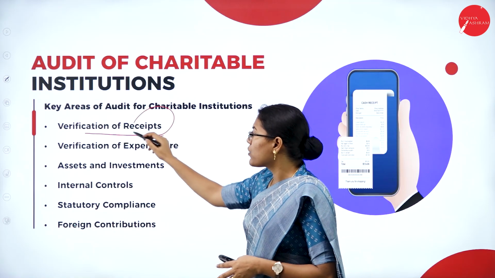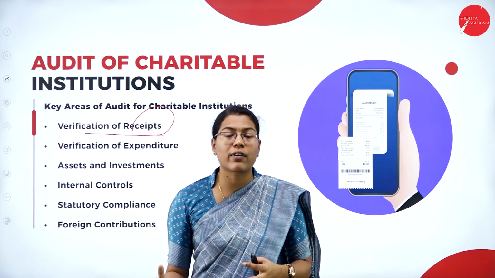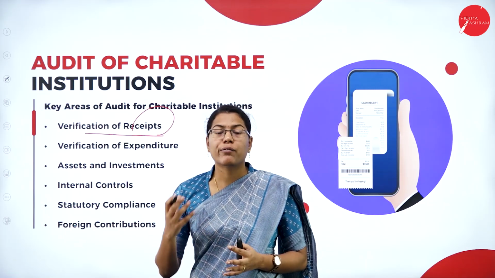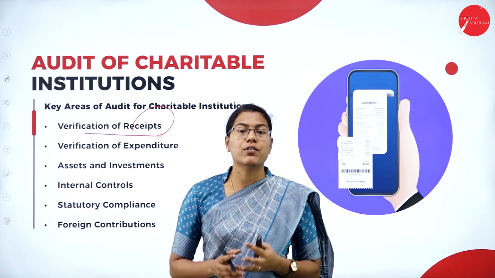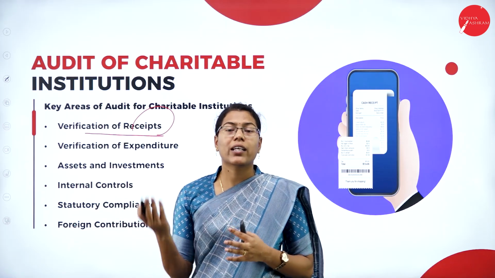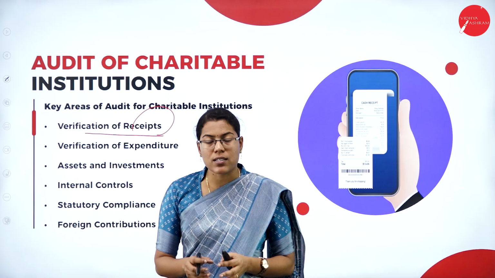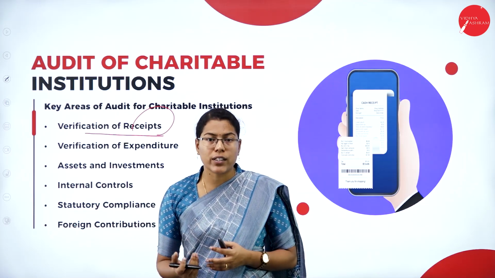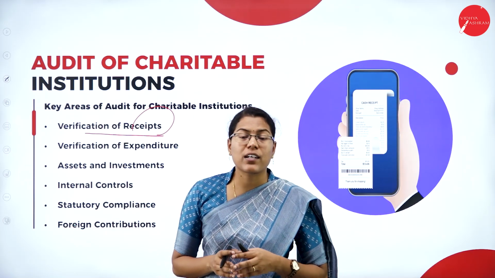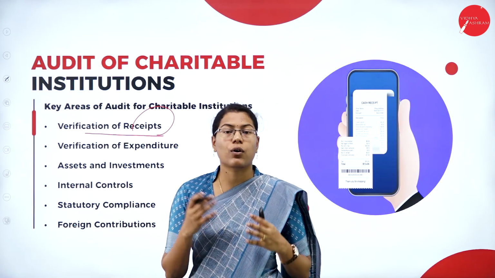So here receipts for the charitable institutions will be the donations or the grants or any kind of funds that are received. Charitable institutions often rely heavily on the donations received from individuals, corporates or any other, or some foreign authorities or foreign individuals, etc. The auditor needs to verify whether all these donations are entered and accounted for properly, and whether these funds are classified properly, as voluntary donations or grants or endowments, etc.